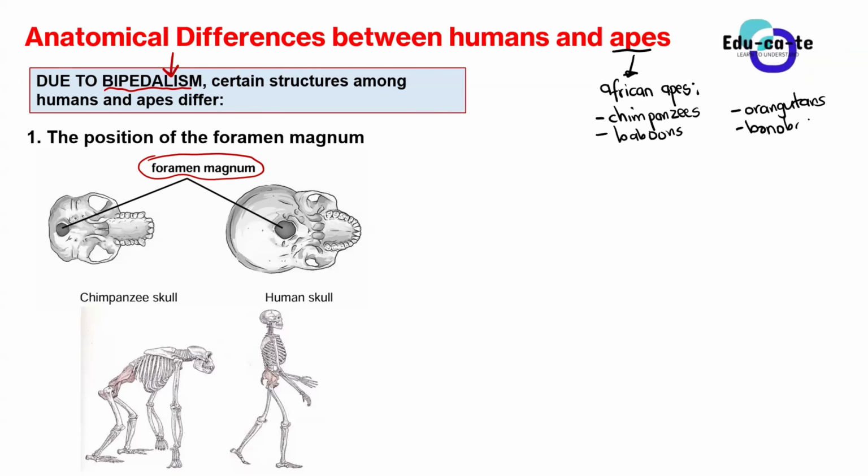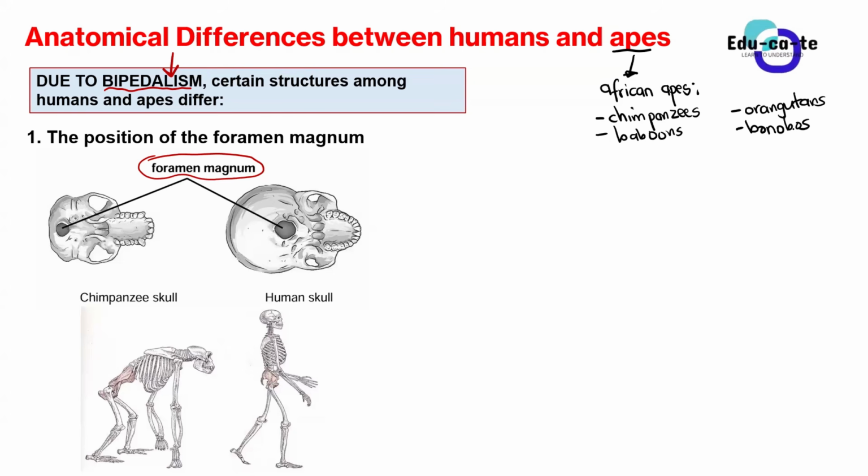So whenever I mention differences here between humans and African apes, I'm talking about the differences between humans and chimpanzees, or humans and baboons, or humans and orangutans, or humans and bonobos. The question can come in different ways, and it may ask you what are the anatomical differences between humans and chimpanzees? Don't get confused, because the chimpanzees, baboons, orangutans, and bonobos all fall under African apes.